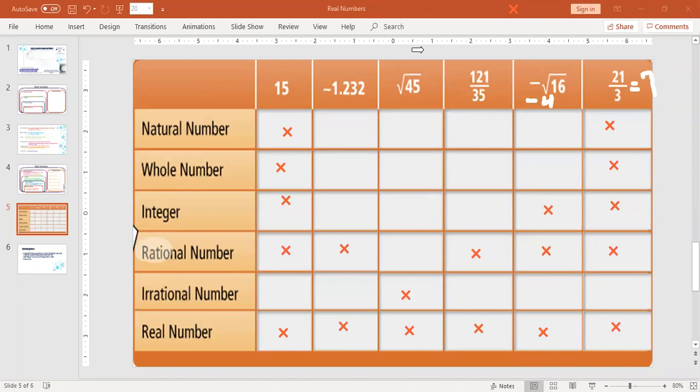So that's everything you need to know about rational and irrational numbers. Make sure this is in your notebook. It is not going away. We're going to keep using it. If you waited to take your quiz, go ahead and try it after this, and good luck. Thanks for watching, everybody.